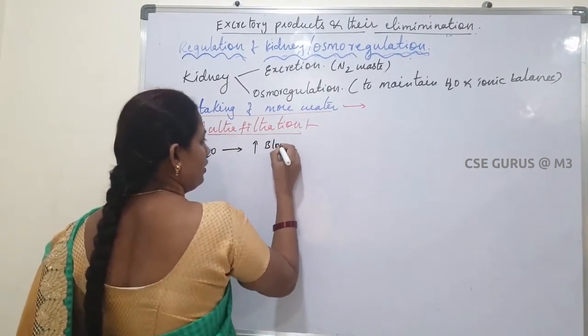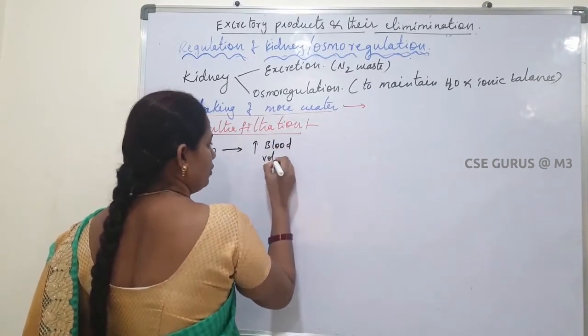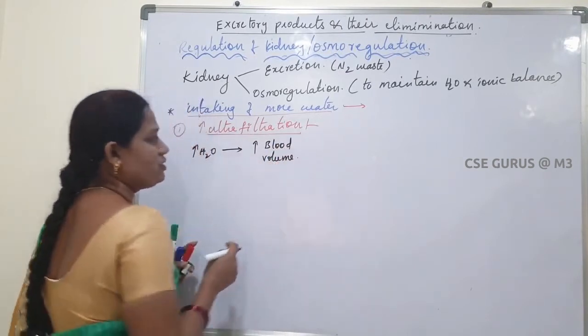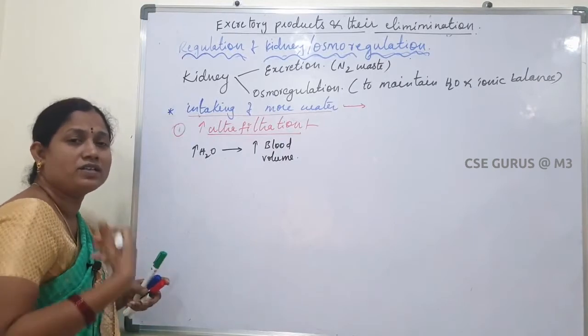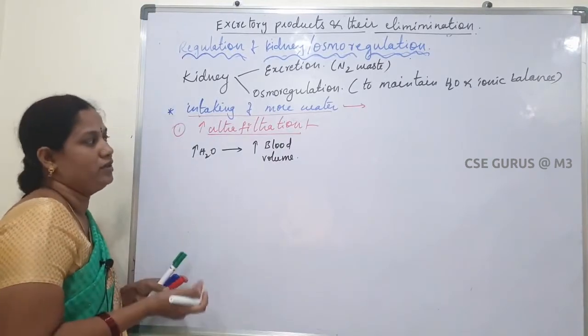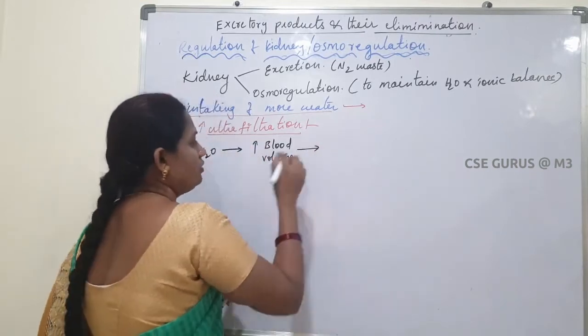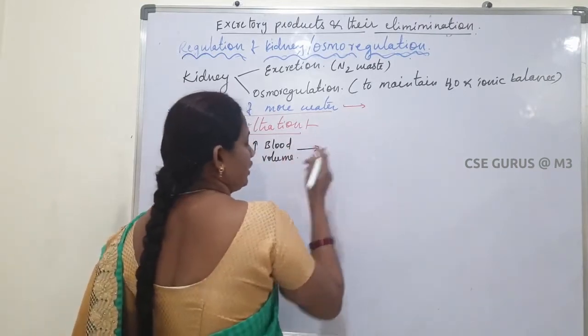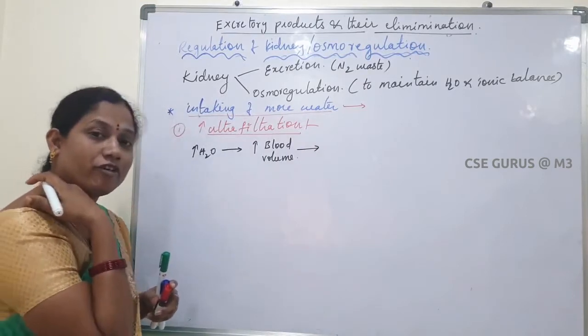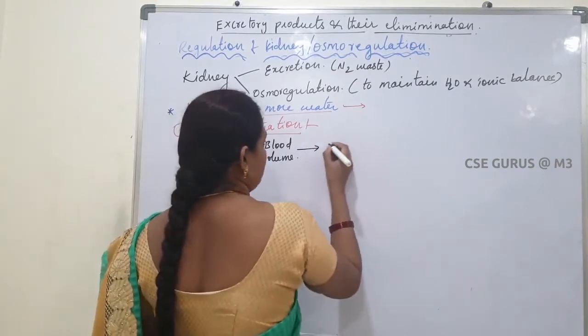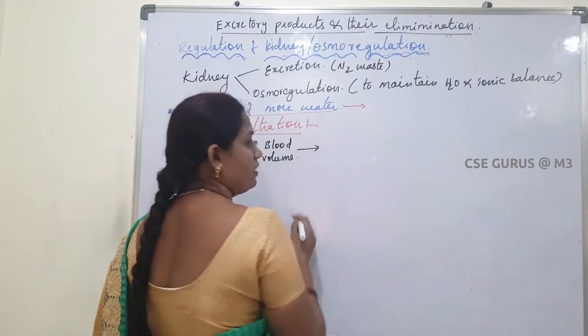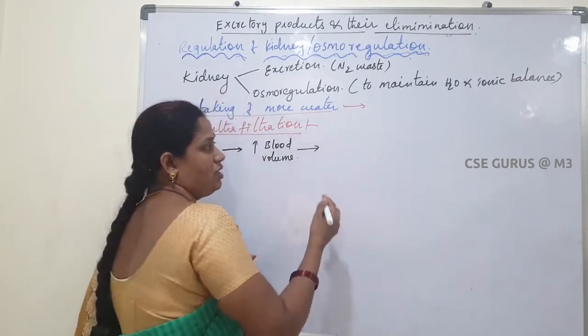The blood volume is increased because water is added to the blood. As a result, in our kidney, in the nephron, the glomerular filtration process is increased.